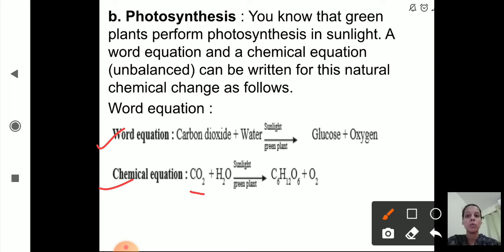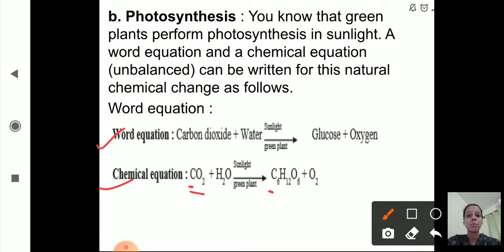Right? So we have written the chemical equation, but this chemical equation is not balanced. As you can see, on one side there is only one C, and here it is C6. So this is an unbalanced chemical equation. So this is about photosynthesis. In photosynthesis we have written both the word equation and the chemical equation.